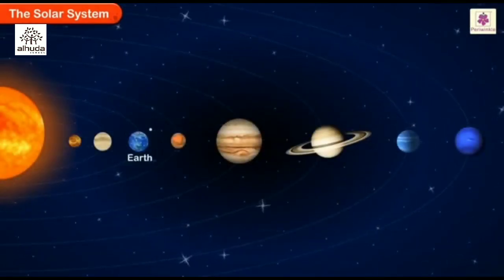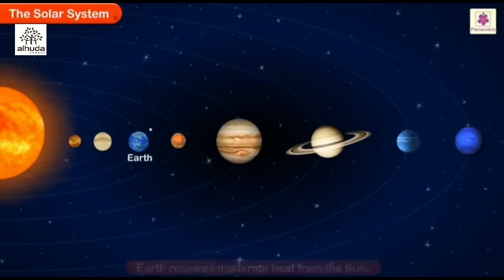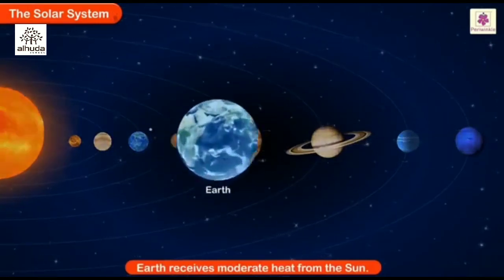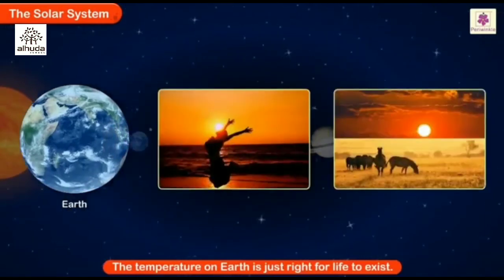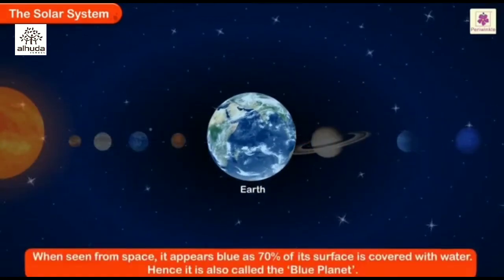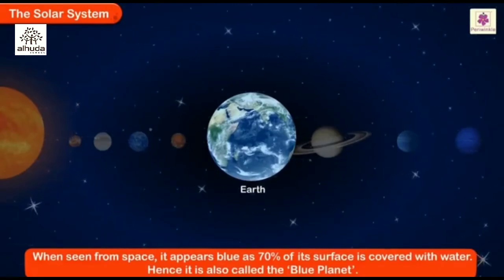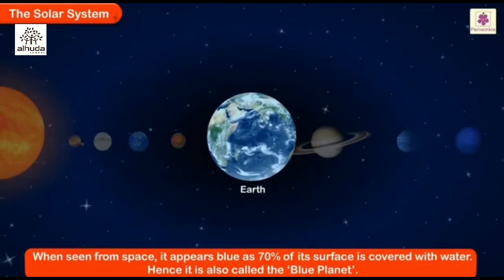Earth. Earth is the third planet from the Sun. It receives moderate heat from the Sun. The temperature on Earth is just right for life to exist. When seen from space, it appears blue, as 70% of its surface is covered with water. Hence, it is also called the blue planet.